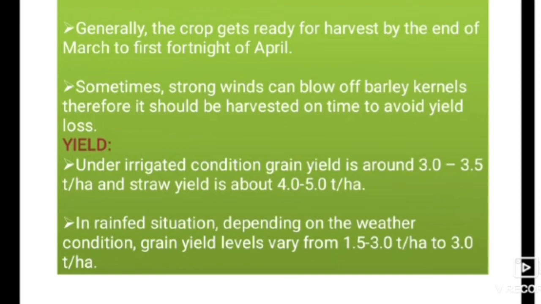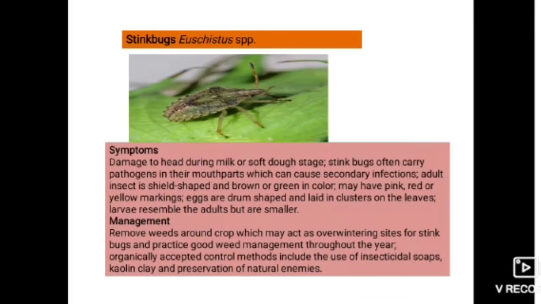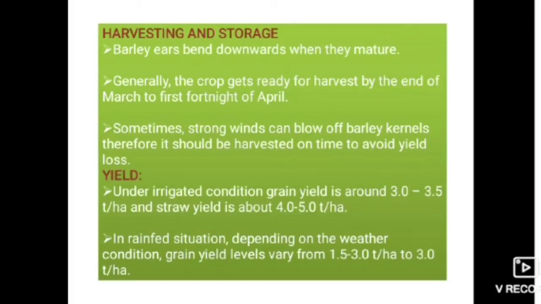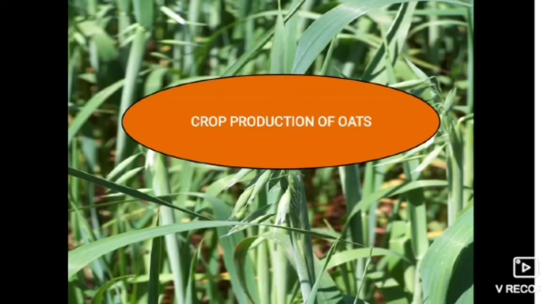under irrigated conditions, grain yield is around 3.0 to 3.5 tonnes per hectare and straw yield is about 4 to 5 tonnes per hectare. In rainfed situations, depending on the weather condition, grain yield levels vary from 1.5 to 3 tonnes per hectare. This was about barley crop production techniques. And next, moving to crop production of oats.